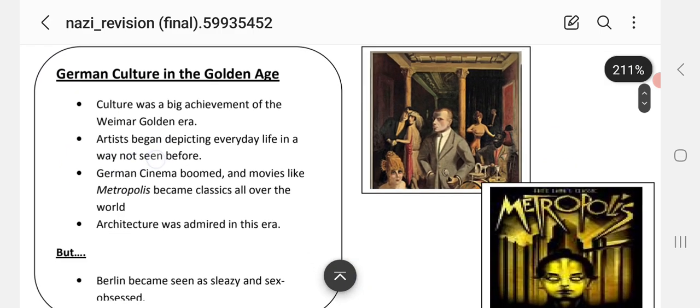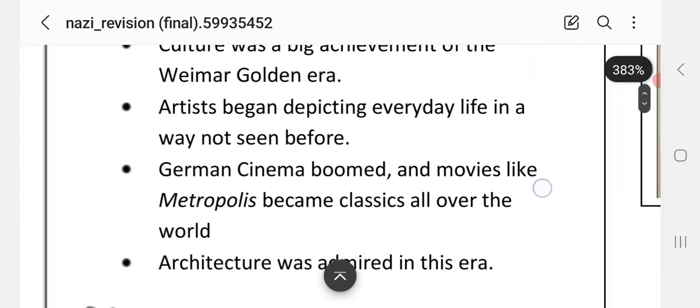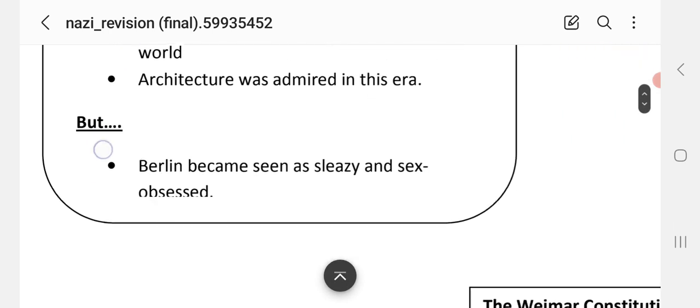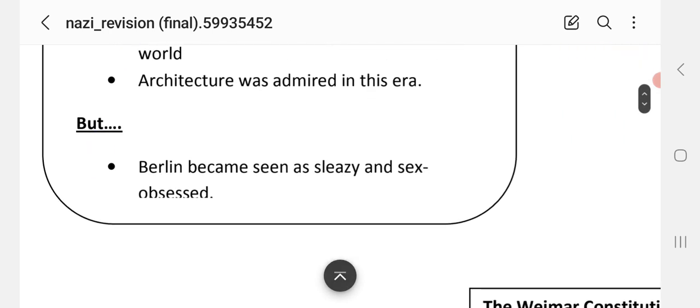But German culture. Culture was a big achievement of the Weimar Golden Era. Artists began depicting everyday life in a way not seen before. German cinema boomed, and movies like Metropolis became classics all over the world, and architecture was admired in this era. But Berlin became seen as sleazy and sex-obsessed.